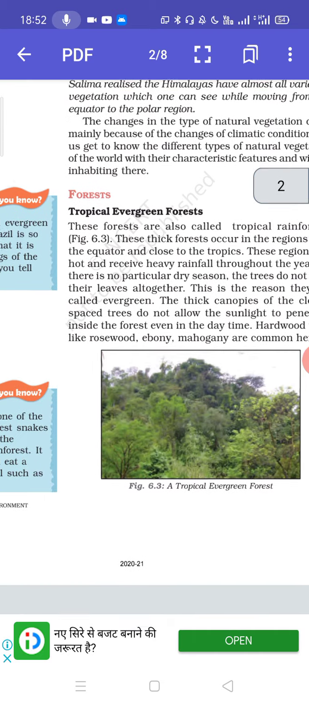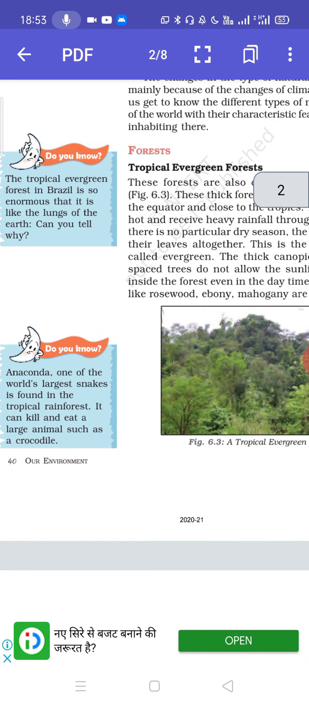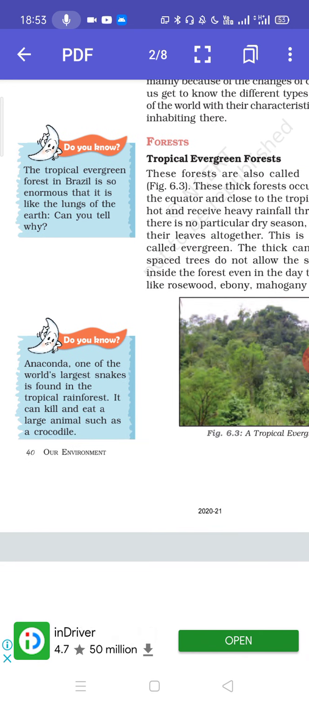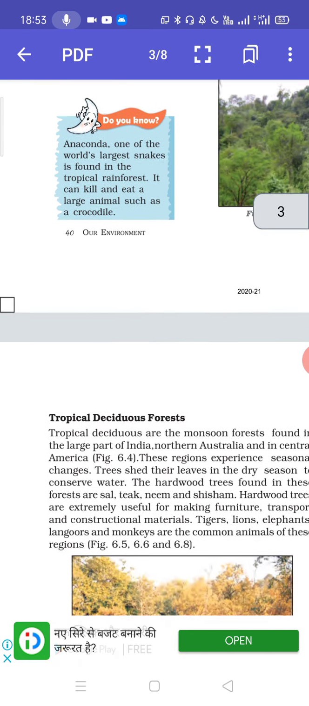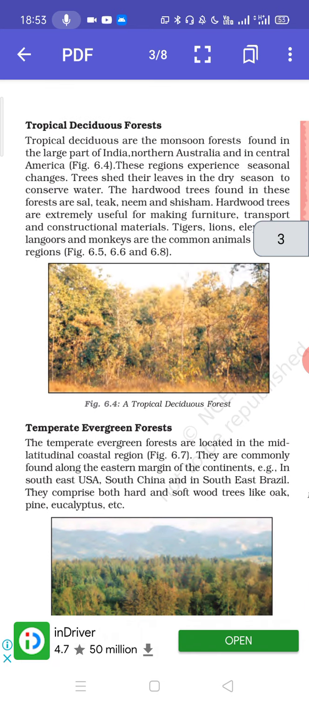This is what I was telling you, that these trees are common here. And the tropical evergreen forest in Brazil is so enormous that it is like the lungs of the earth. If you know the function of lungs, you can easily understand what this line means here. Anaconda, one of the world's largest snakes, is found in the tropical rainforest. It can kill and eat a large animal such as a crocodile. So you can understand how huge anacondas are, and you must have seen the movie as well.